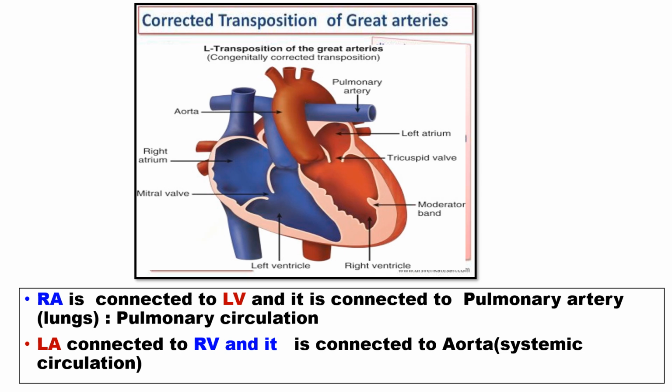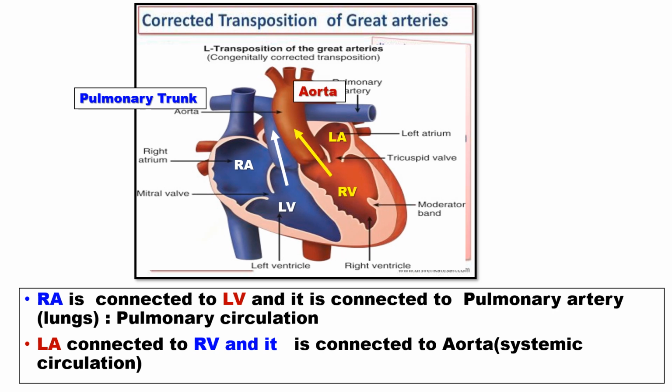In corrected transposition of great arteries, the right atrium is connected to the left ventricle, which is connected to the pulmonary artery and related to the pulmonary circulation. On the other hand, the left atrium is connected to the right ventricle, which is connected to the aorta, the systemic circulation.